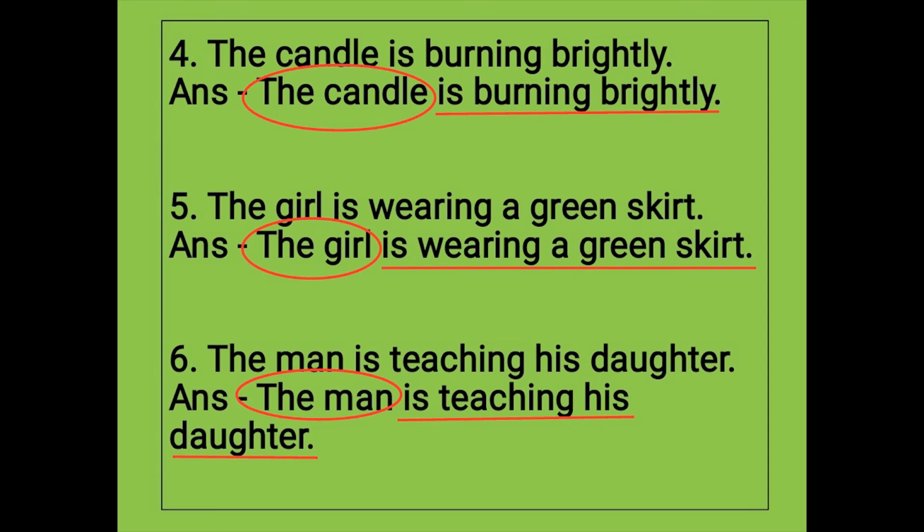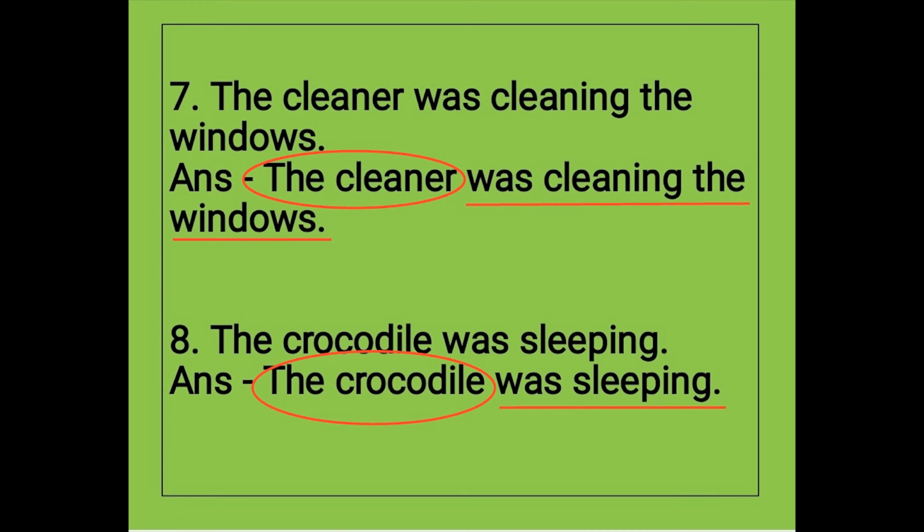Number 6: the man is teaching his daughter. The man is the subject. Is teaching his daughter is the predicate. Number 7: the cleaner was cleaning the windows. Here the cleaner is the subject and was cleaning the windows is the predicate. Number 8: the crocodile was sleeping. The crocodile is the subject and was sleeping is the predicate.